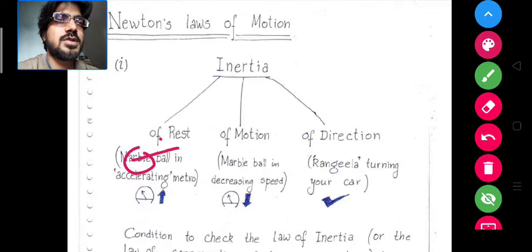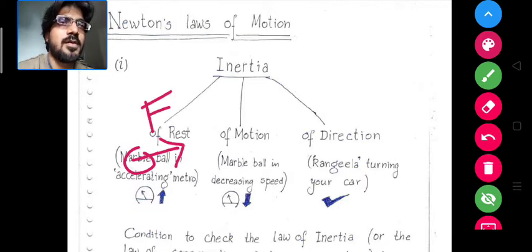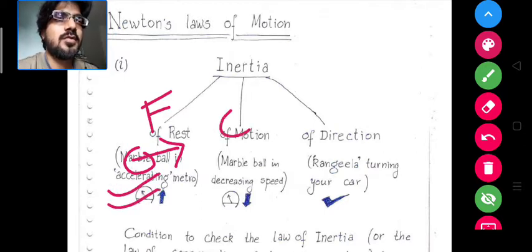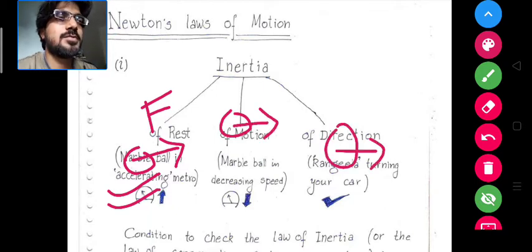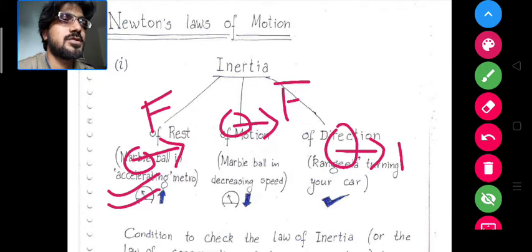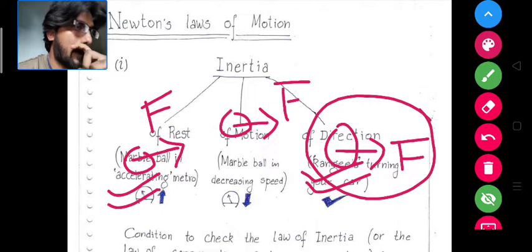So force is required to keep the object in motion. Not only is force required to start the motion, it is required every time to keep the object in motion, because only as long as the force keeps acting on the object will it be in motion.